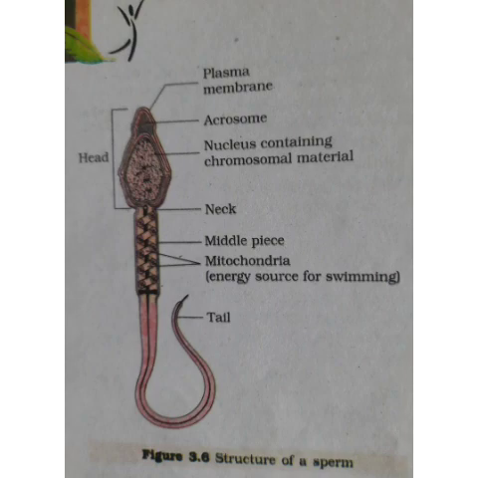Second is the middle piece. The middle piece contains numerous mitochondria. And what does mitochondria do? Mitochondria produce energy. They provide energy to the cell to function in their metabolic activities. It is the powerhouse of the cell. So they produce energy for the movement of the tail, and movement of the tail is important. Why is motility important? It is important for the motility of the sperm, which is essential for fertilization. So this is about the middle piece.